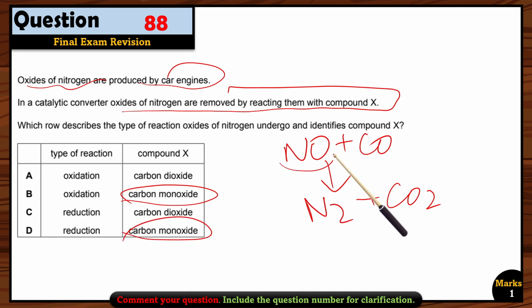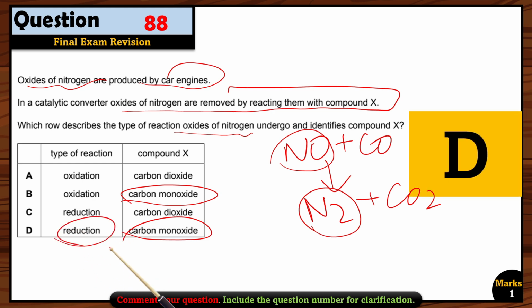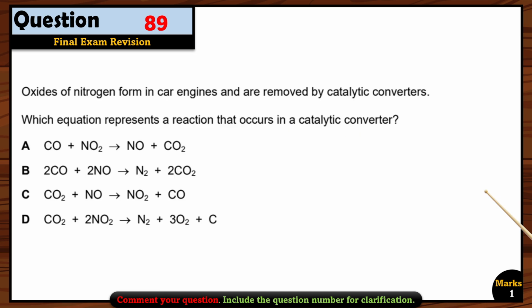So if you see here in the reactant, the nitrogen has oxygen. But in the product now, oxygen is removed. So it means it's a reduction reaction. So what happened to the nitrogen? The oxide of nitrogen is reduced, right? So the reduced option is the right one. That is option D. Okay. So always in a catalytic converter, the reduction of nitrogen takes place and oxidation of carbon monoxide takes place. That's why carbon monoxide changes to carbon dioxide. It gains oxygen.